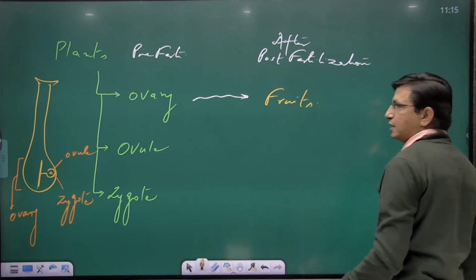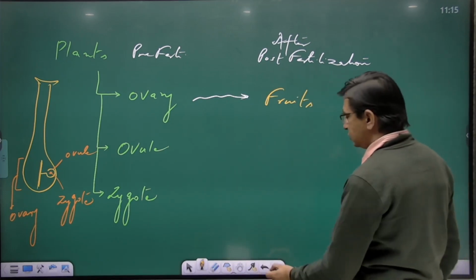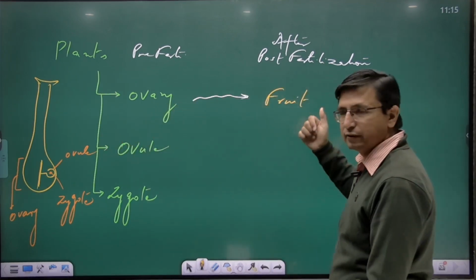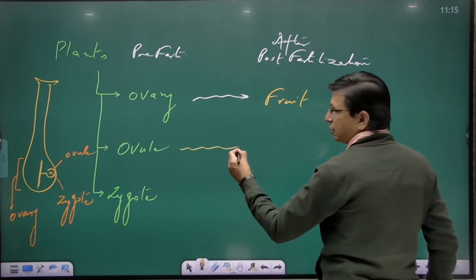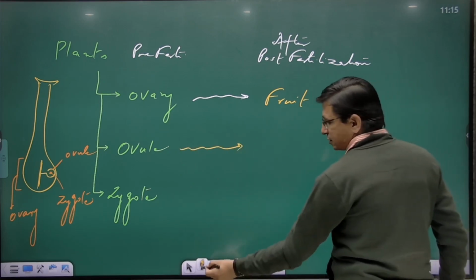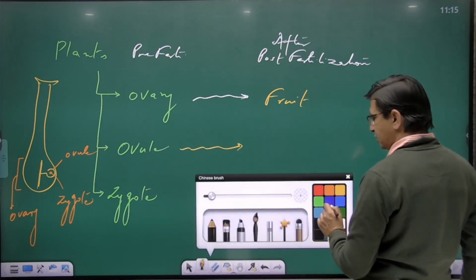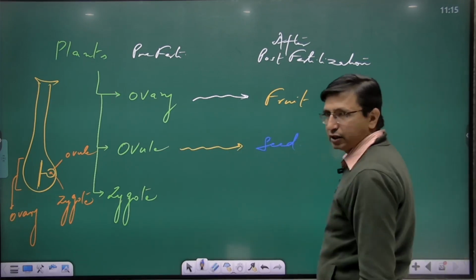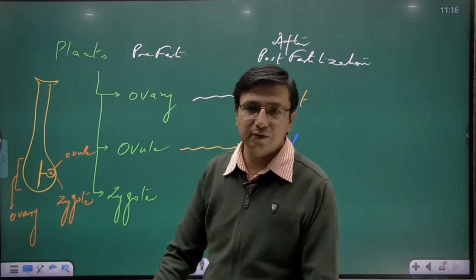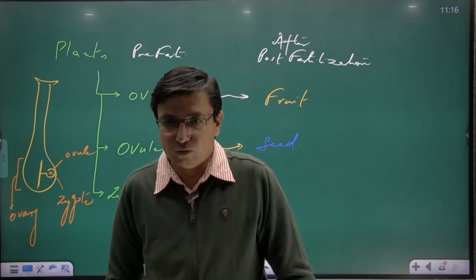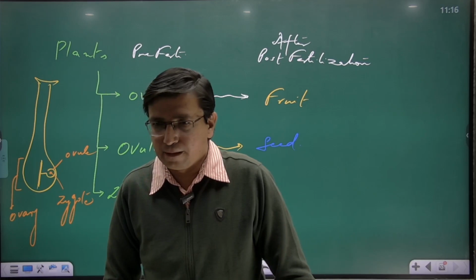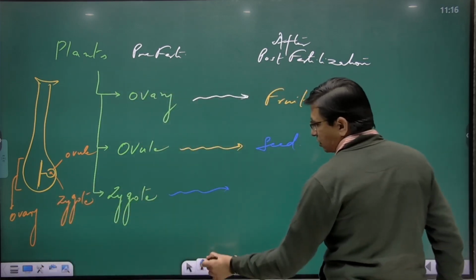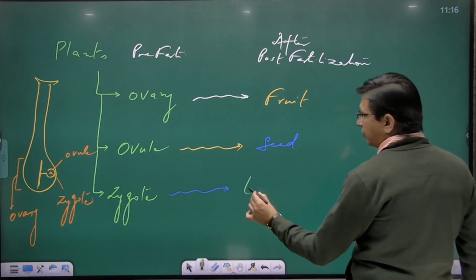So all the fruits that we are eating today, once upon a time, they were ovaries, right? The ovule, after fertilization, is converted into what? Seed. All the seeds that we are eating today, once upon a time, they were ovules present inside the ovary. And this zygote converts into what? Embryo.